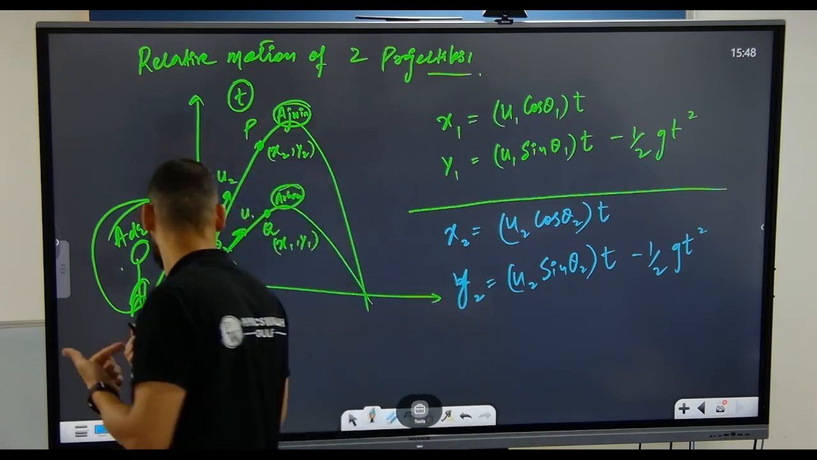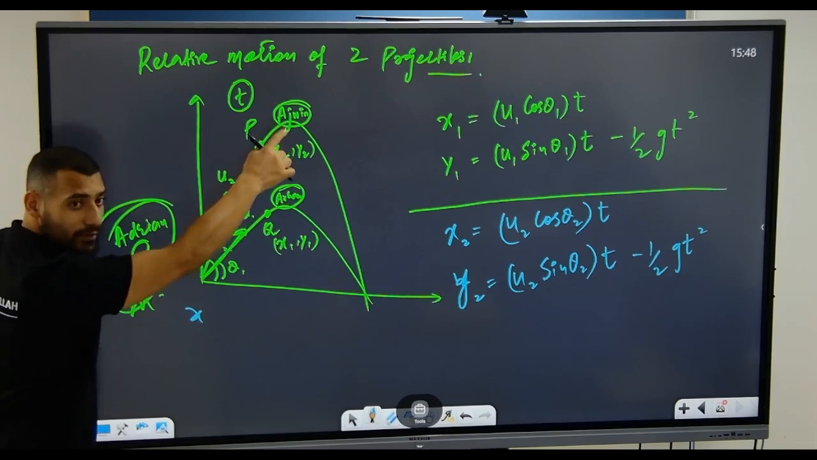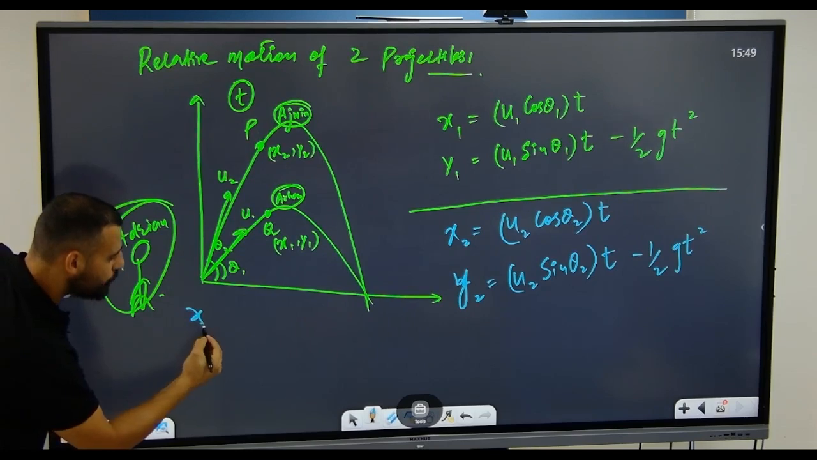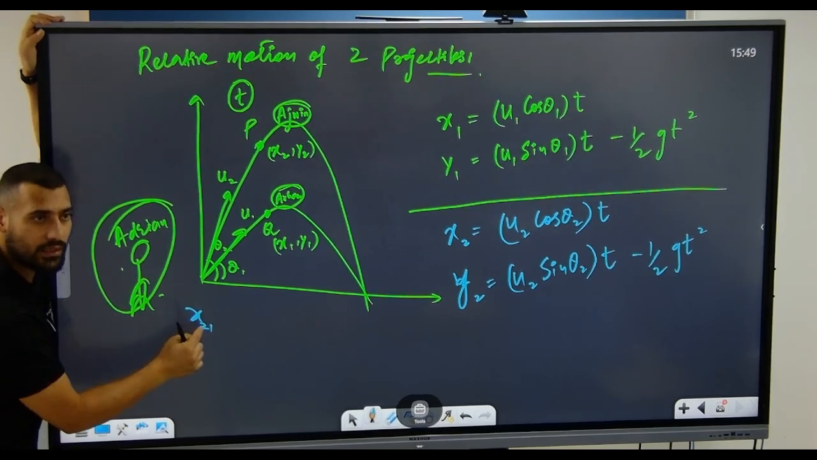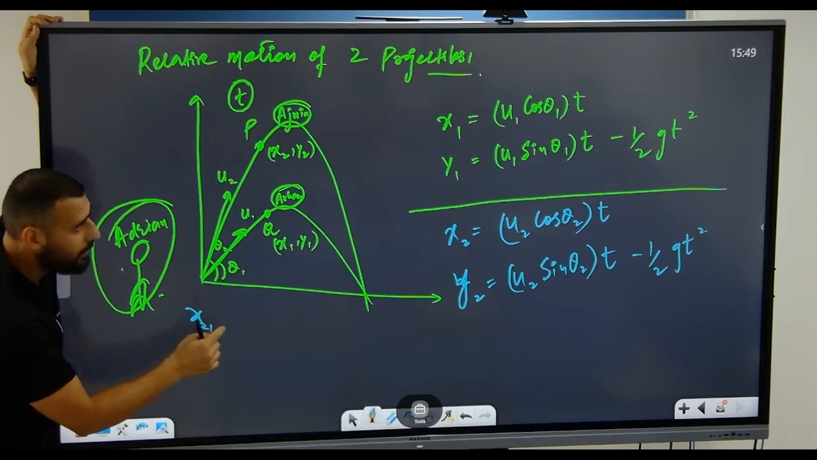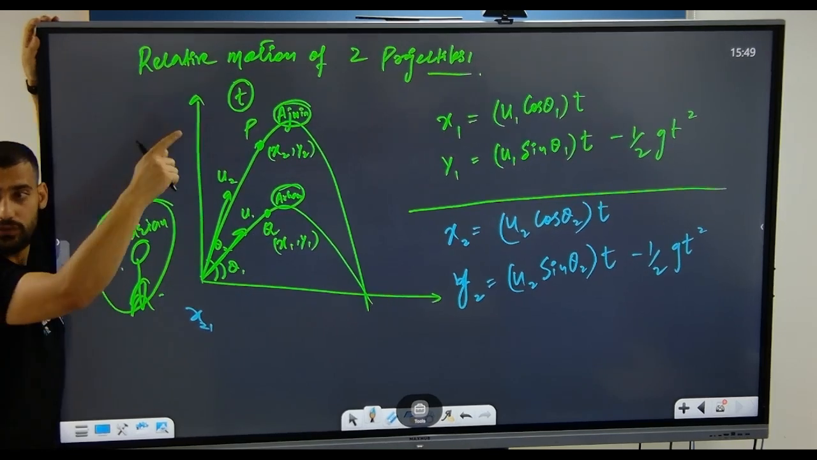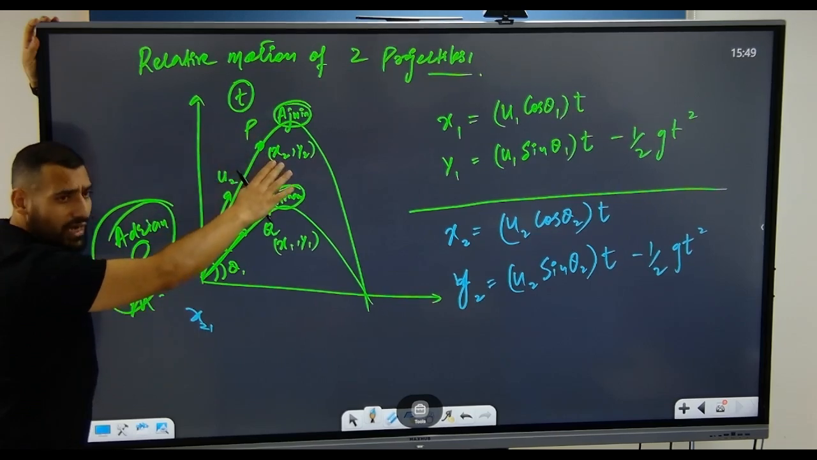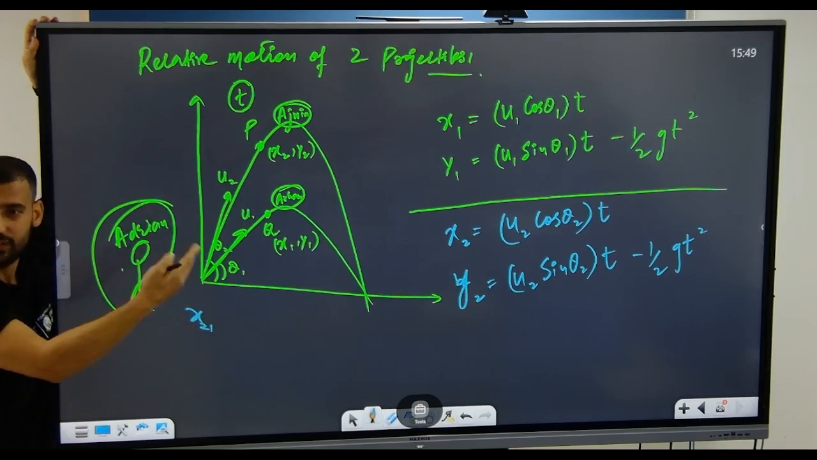So, what will be the displacement of Ajmin with respect to Arham? Will it be x21? Yes or no? The horizontal distance covered by Ajmin with respect to Arham, that means Arham is observing Ajmin. For Arham, Ajmin has not traveled x2. He has traveled some other distance, that is x21, the relative distance in x.